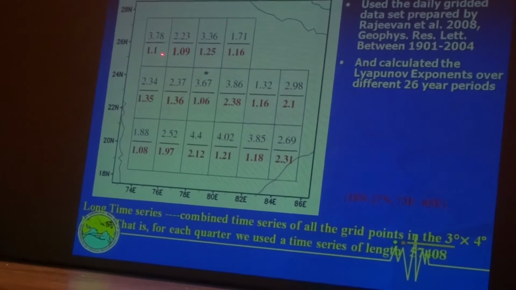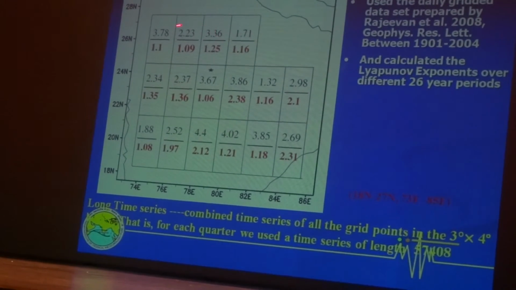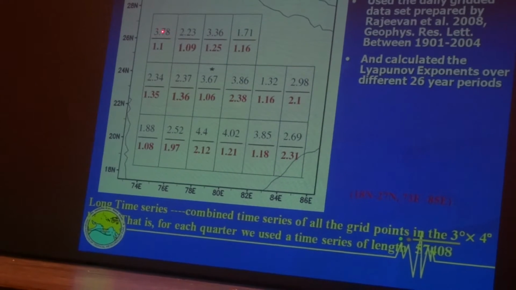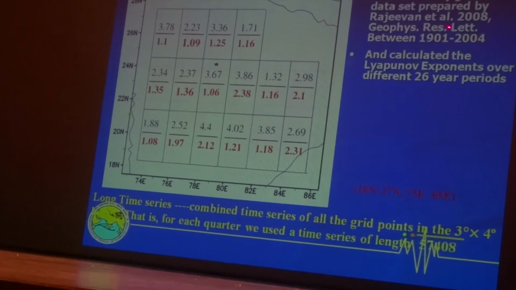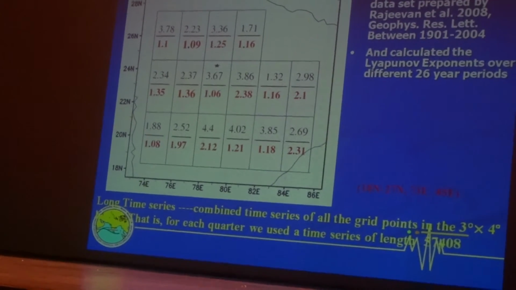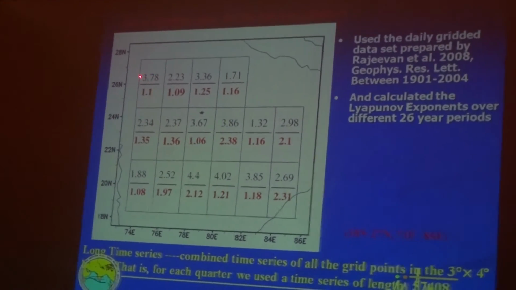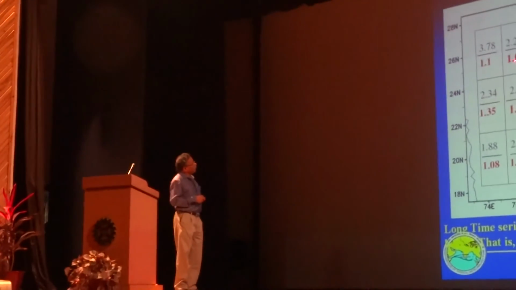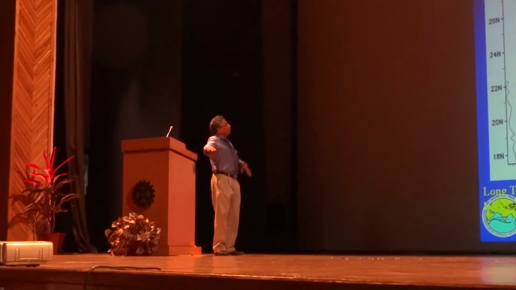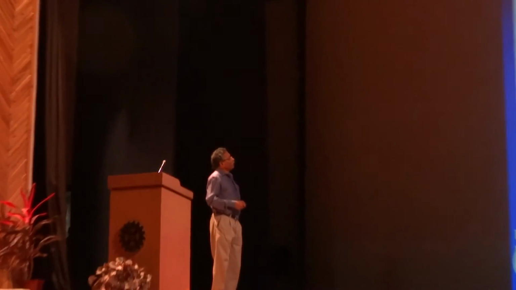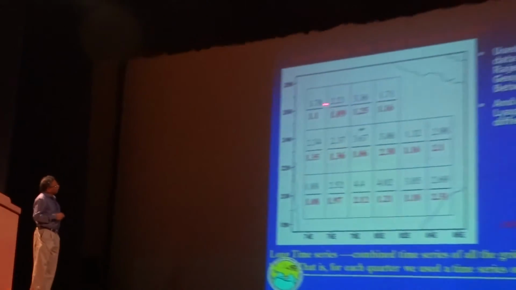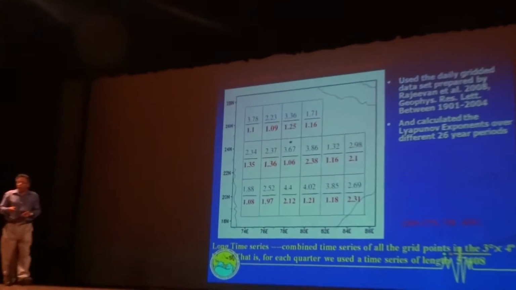We took several boxes over northern and central India, and these numbers represent the error doubling time in days for a 25-year period closer to the 1950s, and the recent 26-year period. So it turns out that everywhere you see that the error doubling time has reduced.